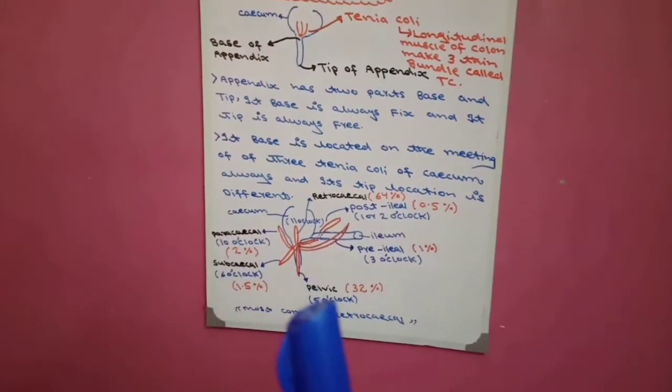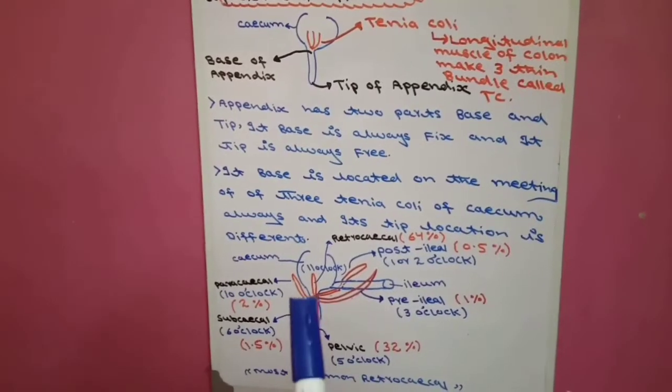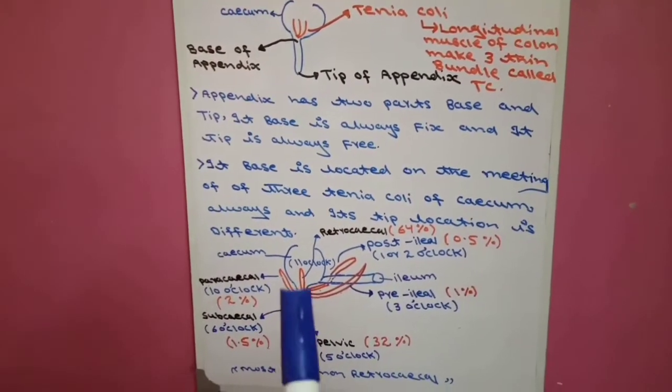Number one, cecum. Number two, pelvis. Number three, ileum.